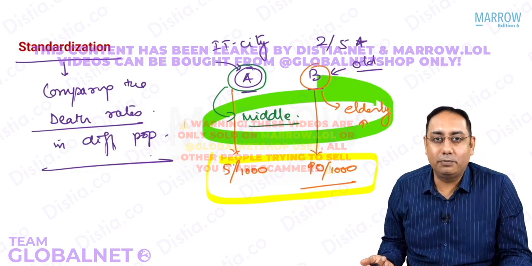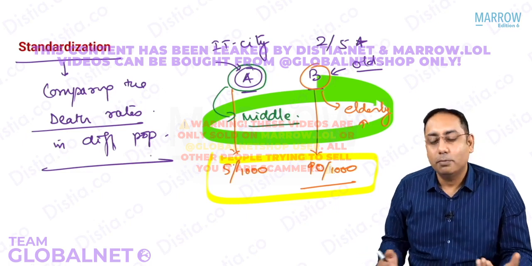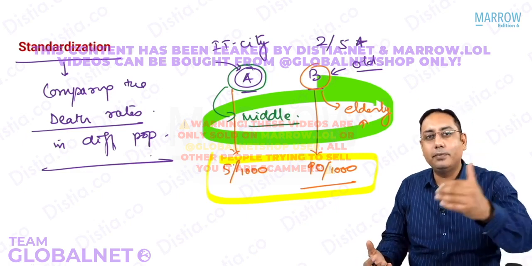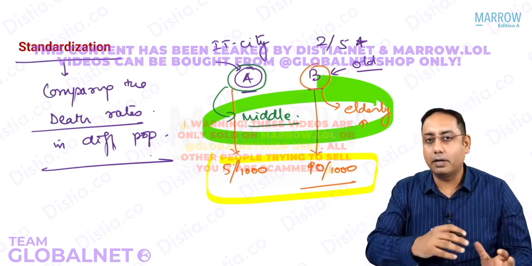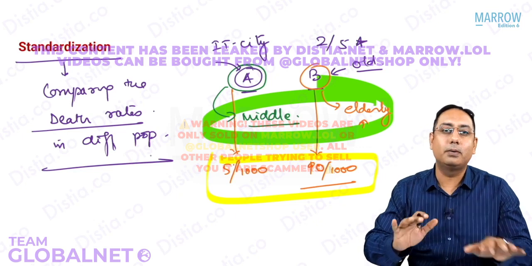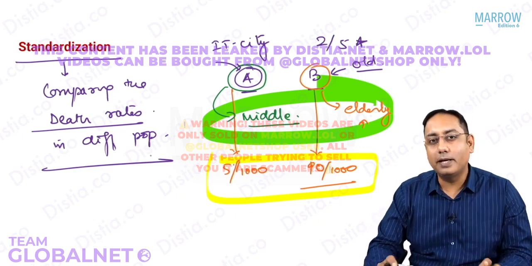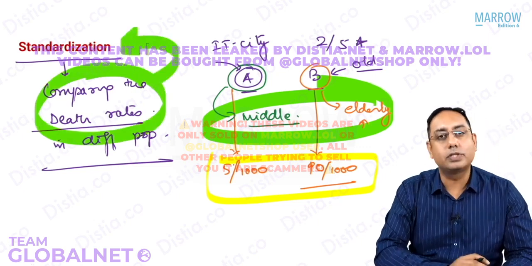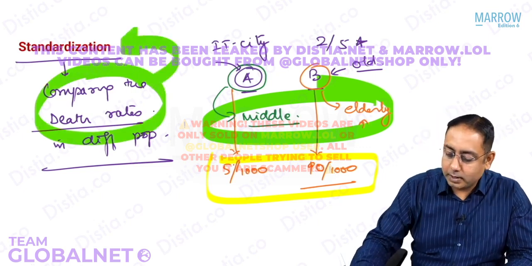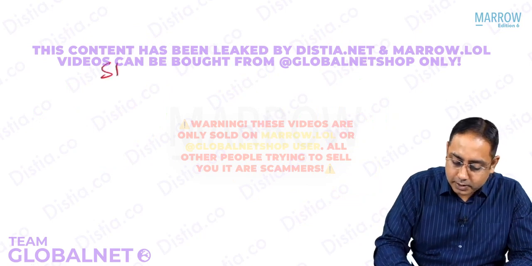Now that definitely will not happen in most of the places, most of the cities. You compare Delhi with Bangalore, you compare Chennai with Kolkata, you compare Kolkata with Gujarat. You're not going to get the same demographic structure. So to compare the death rates, that is what the whole game is. To compare the death rates, we always do standardization. MCQs on standardization.